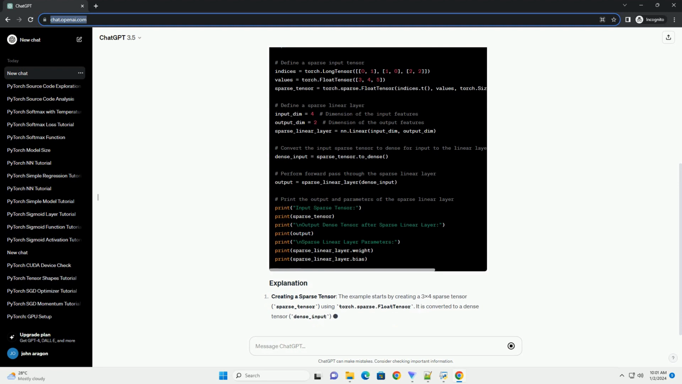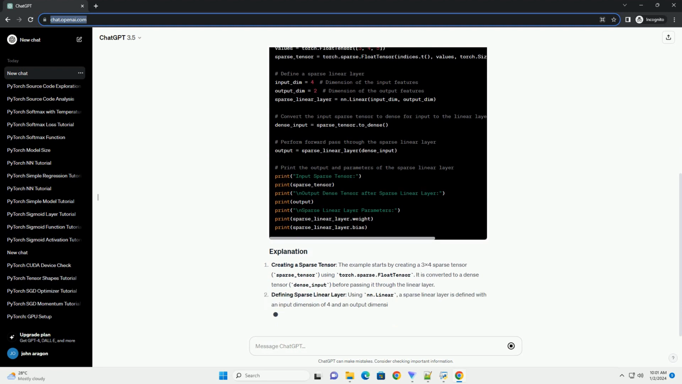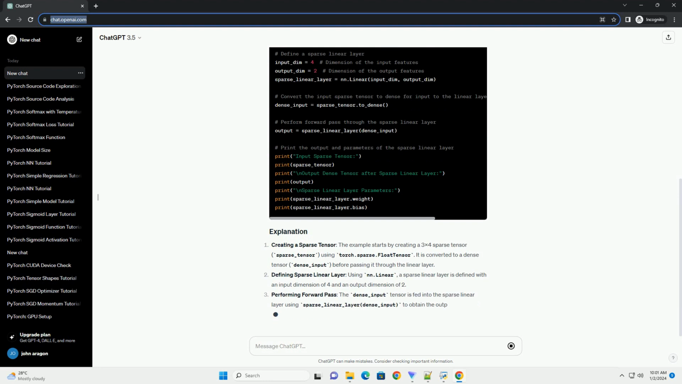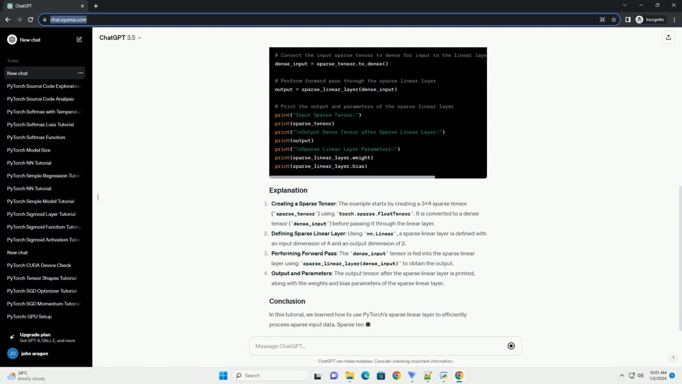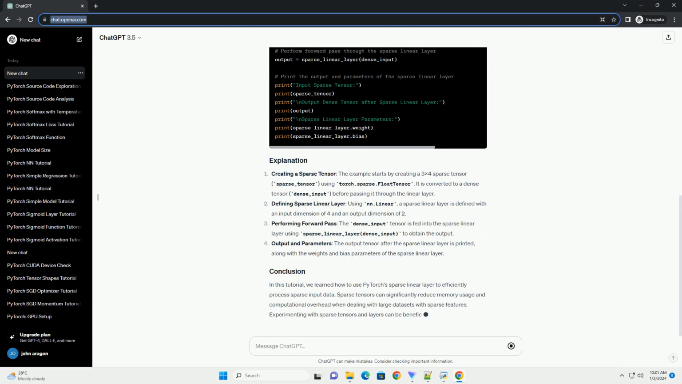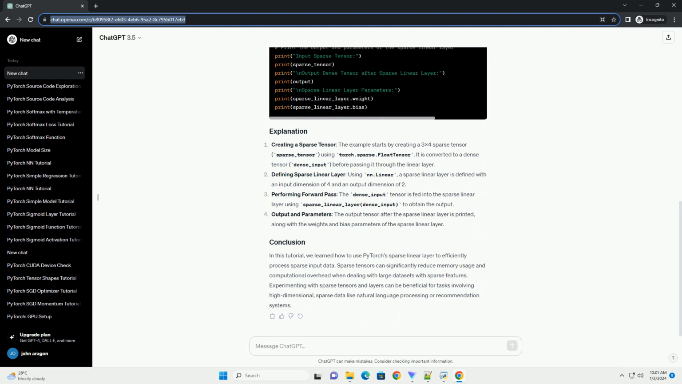The torch.nn module in PyTorch includes a sparse linear layer, torch.nn.Linear, that operates on sparse input data efficiently. Let's create a sample code that showcases how to use the sparse linear layer in PyTorch. Creating a sparse tensor. The example starts by creating a 3x4 sparse tensor, sparse_tensor, using torch.sparse.FloatTensor. It is converted to a dense tensor, dense_input, before passing it through the linear layer.